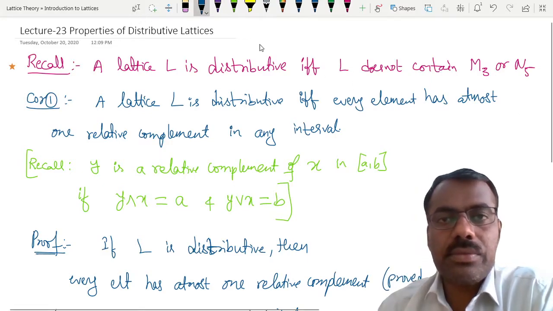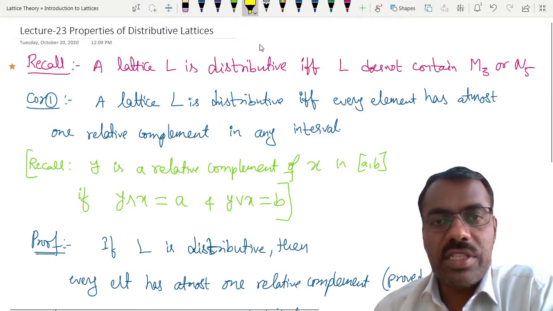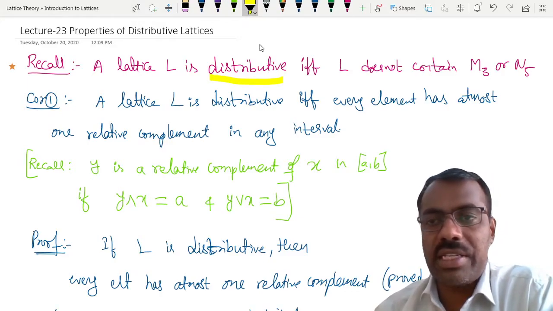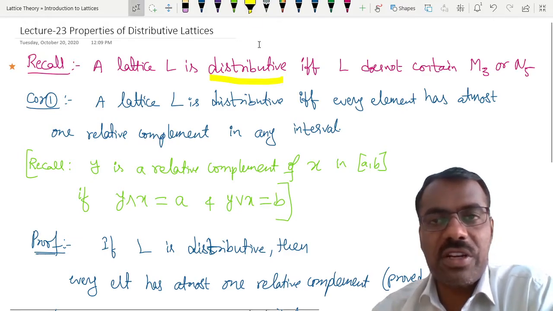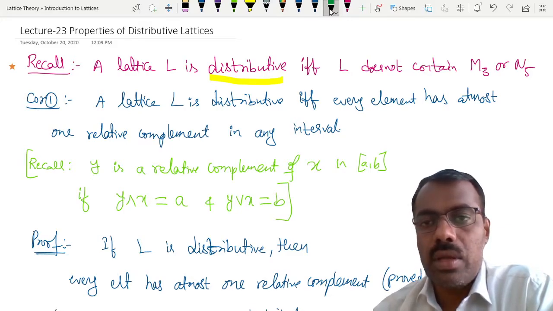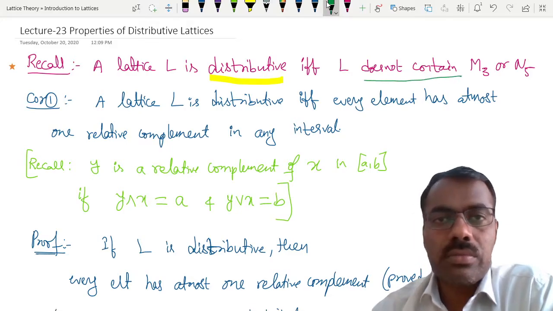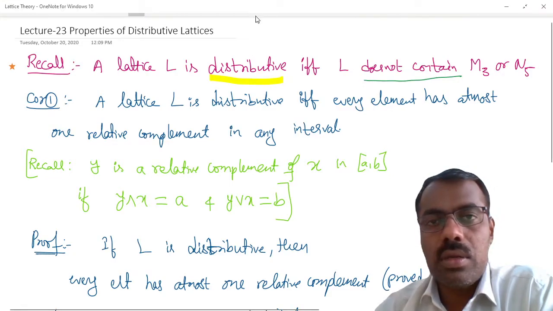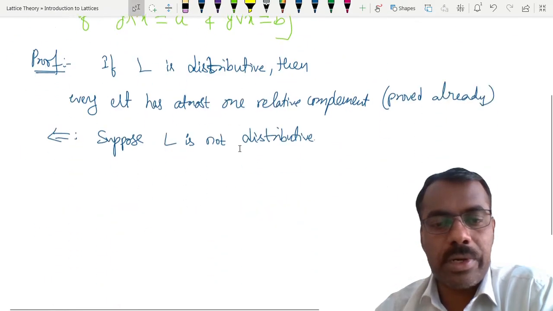Because it is an if and only if statement, what can we conclude? Now you have to respond.